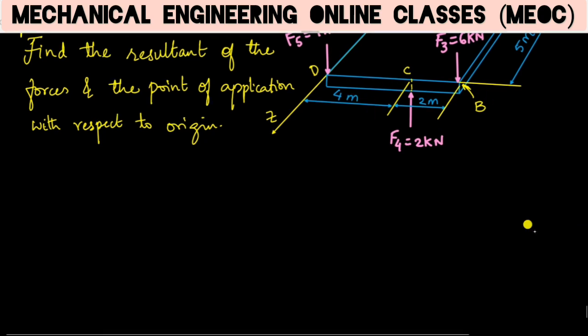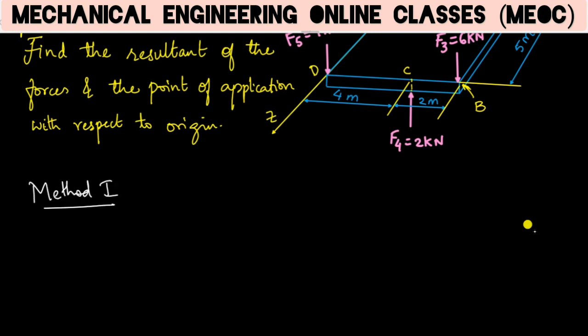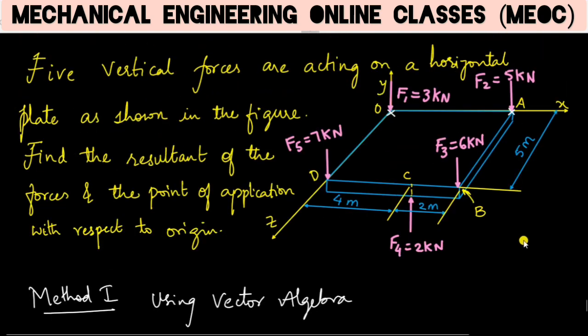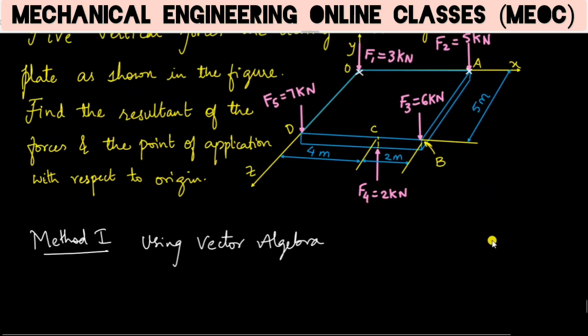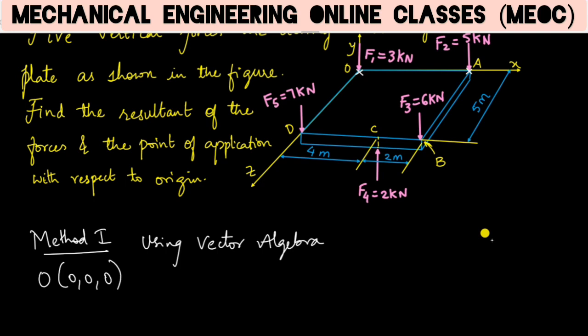The first method is we shall use vector algebra. So for which let us note down all the coordinates of the points through which forces are acting. So F1 is acting through origin O, coordinate points are 0, 0, 0.